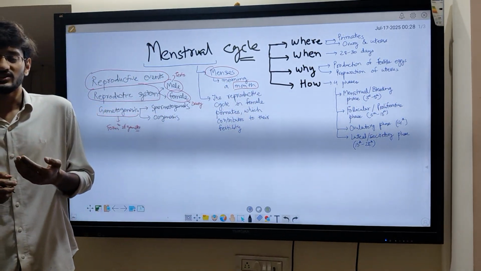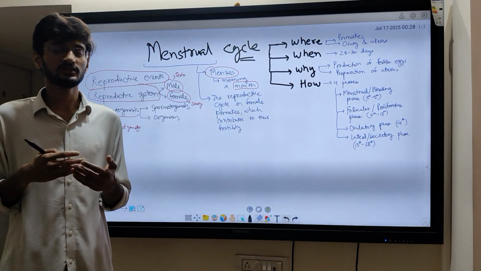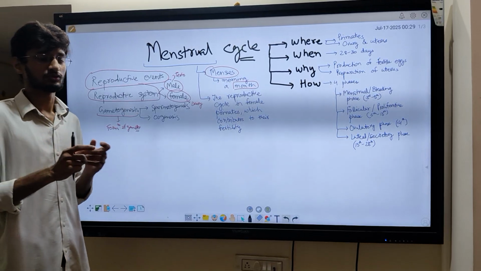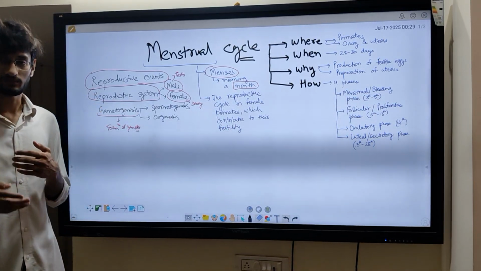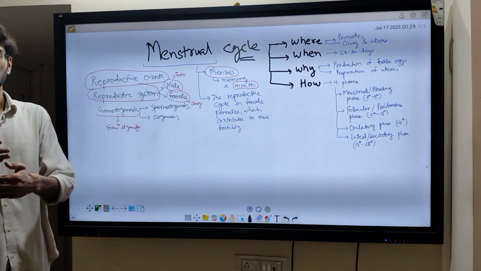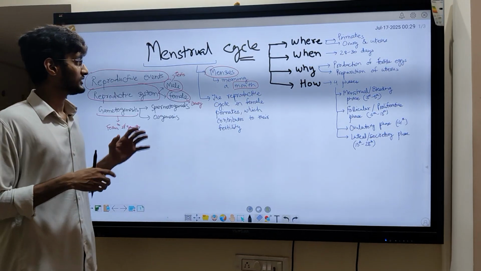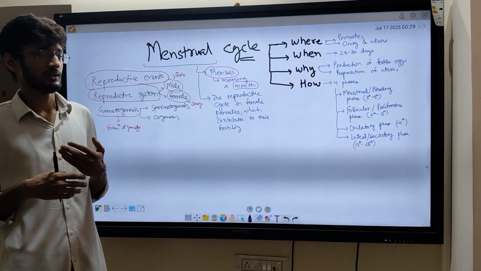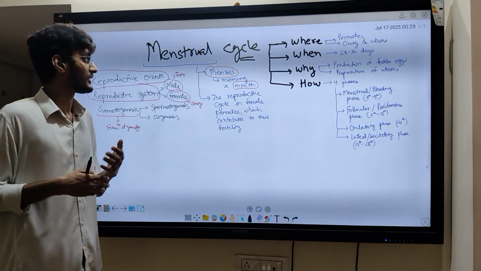So as the name suggests, this cycle will repeat in the time range of around a month. So in one month it will occur, then next month it will occur again. This is the cycle duration in almost all average females.